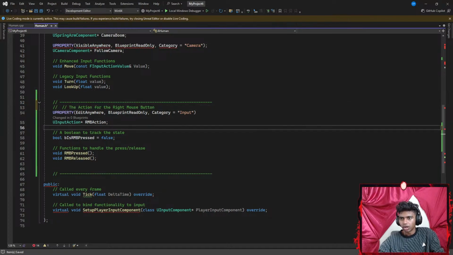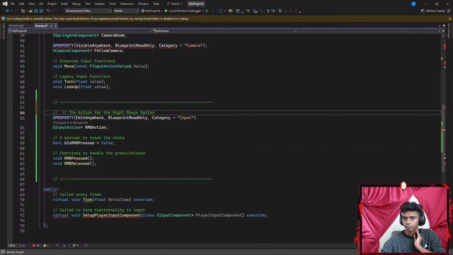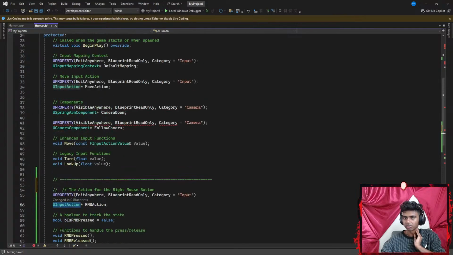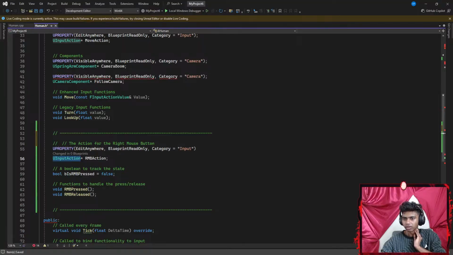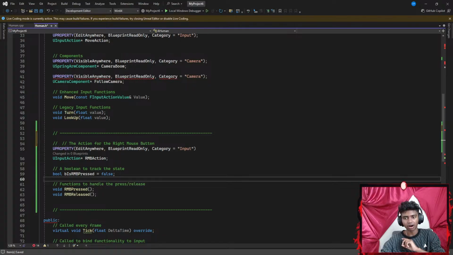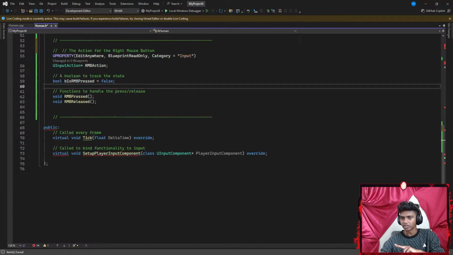There, let's go with Control C, go in a new line. There we go. Okay, so the action for the right mouse button. This is the place that I've got to learn. Let's just remove that. Now, for the action for the right mouse button, I create a UPROPERTY, a UInputAction. I'm assuming the UInputAction could go above this, somewhere right there. Then I create a boolean value, bIsRMBPressed. It's set to false because I haven't pressed it yet. Two void functions, pressed and released.